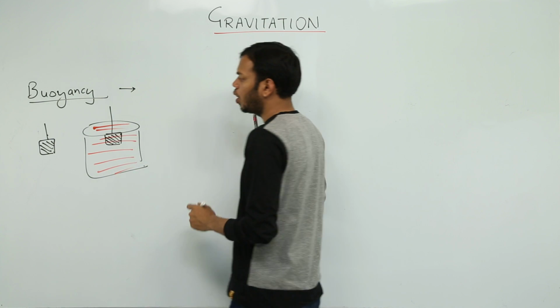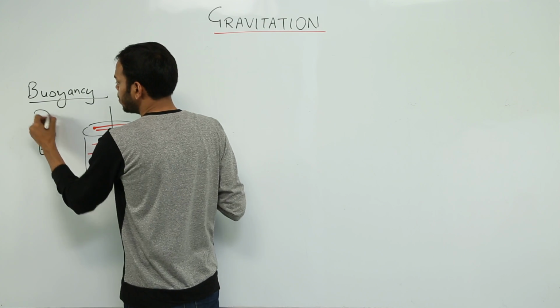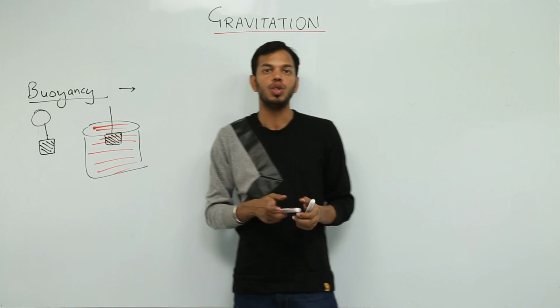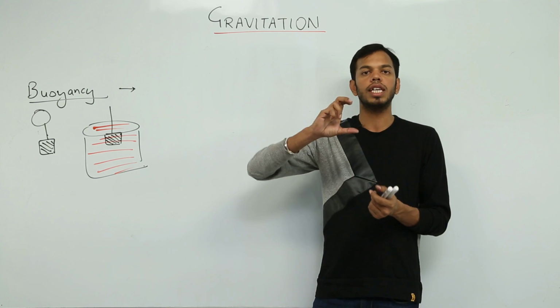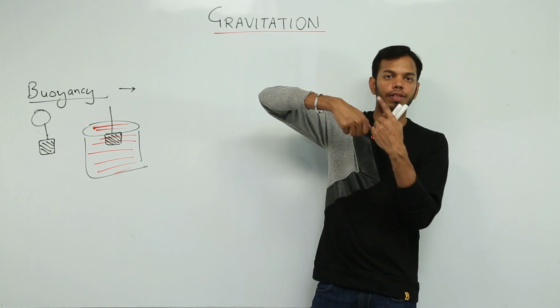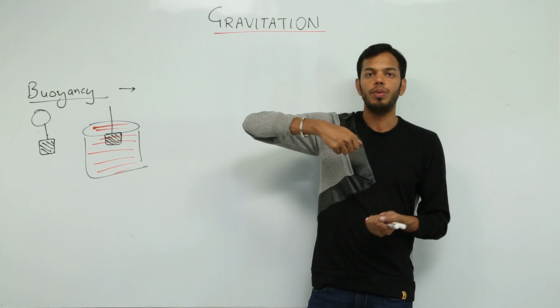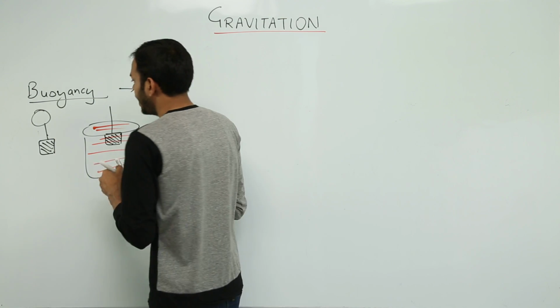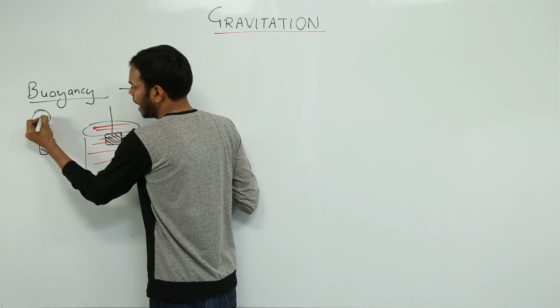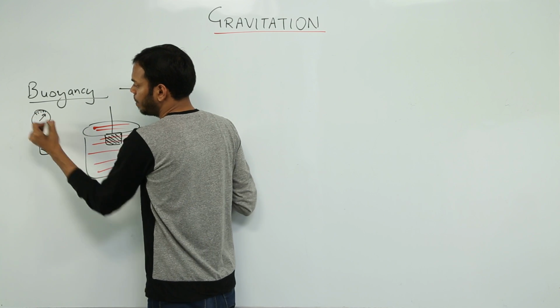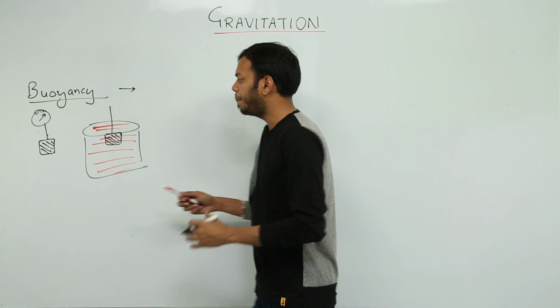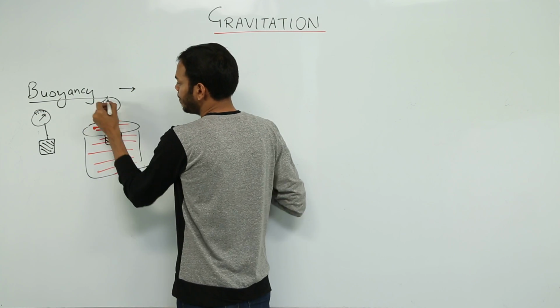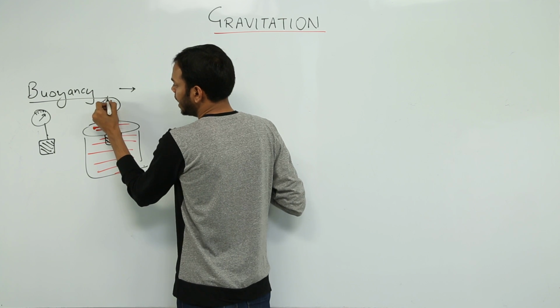Suppose you have those measuring scales on which you measure weight. There is a small spring scale on which you lift the weight and it shows the weight of the body. Suppose I place that needle here and I get some reading for the body, but after immersing it in liquid, the needle will show a bit lesser value.